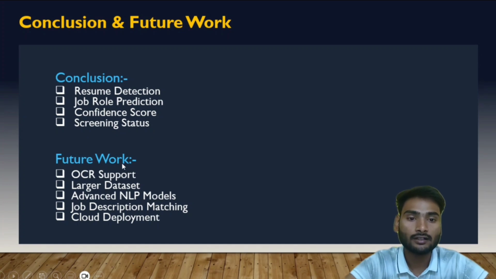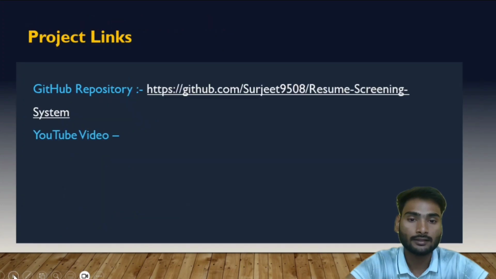This project demonstrates how machine learning can be used to automate a real-world recruitment task and reduce manual effort. For future improvement, the system can be enhanced by adding OCR support for scanned documents, using a larger dataset, implementing advanced NLP models, and adding job description matching.